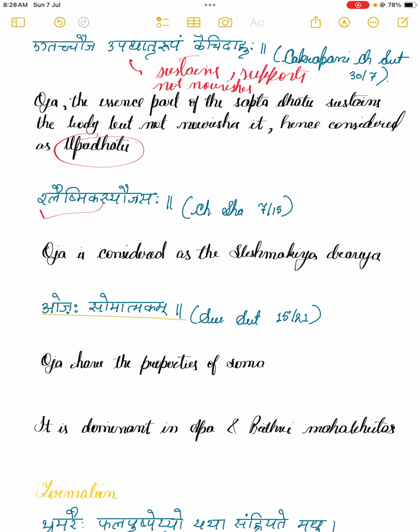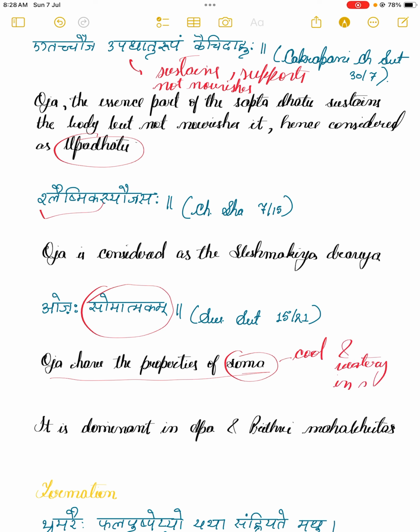Again, Acharya Sushrut in Shutrasthan has given another opinion: Ojha somatmakam. It is very important because Som means something which is cool or watery in nature. So according to Acharya Sushrut, Ojha has the properties of Som, cool and watery in nature.